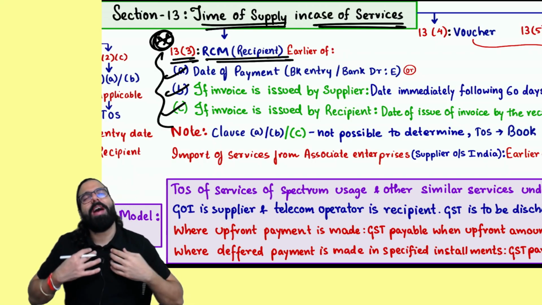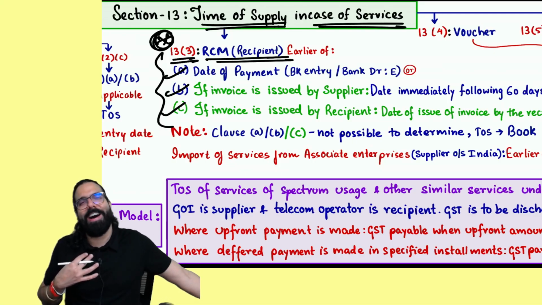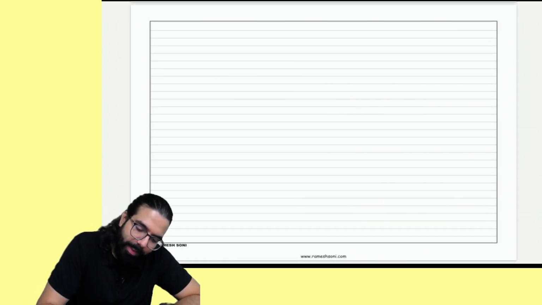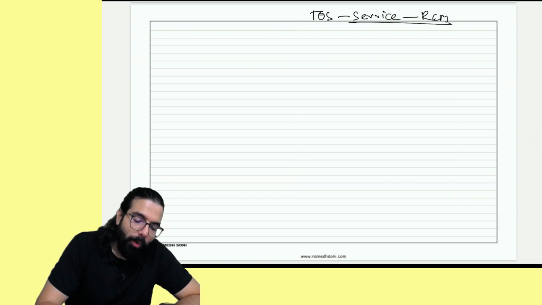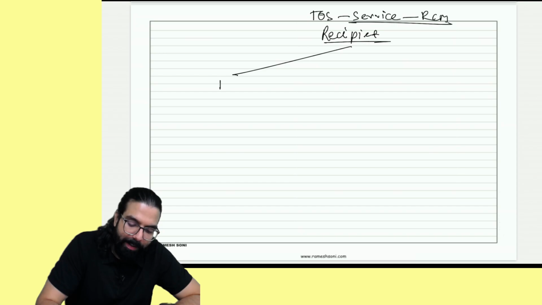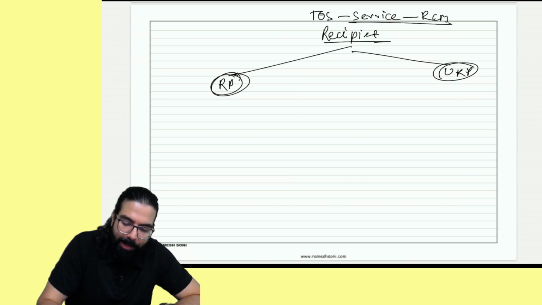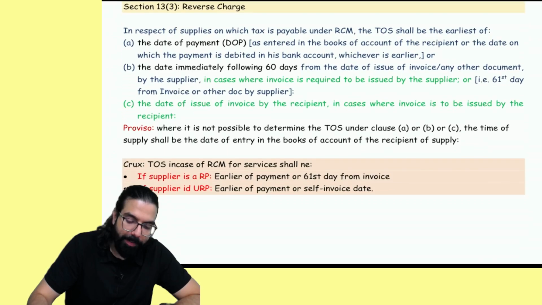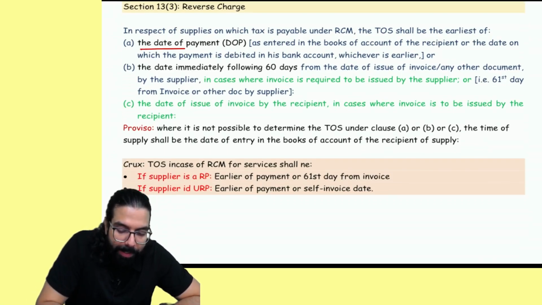Listen to me very carefully. If I am a recipient who has to pay GST under RCM, time of supply in case of services where tax has to be paid under RCM, you have to see who has to pay the GST? Recipient. Now you have to see, is the recipient a registered person? Is the recipient an unregistered person? If the recipient is a registered person, you have to always remember date of payment.